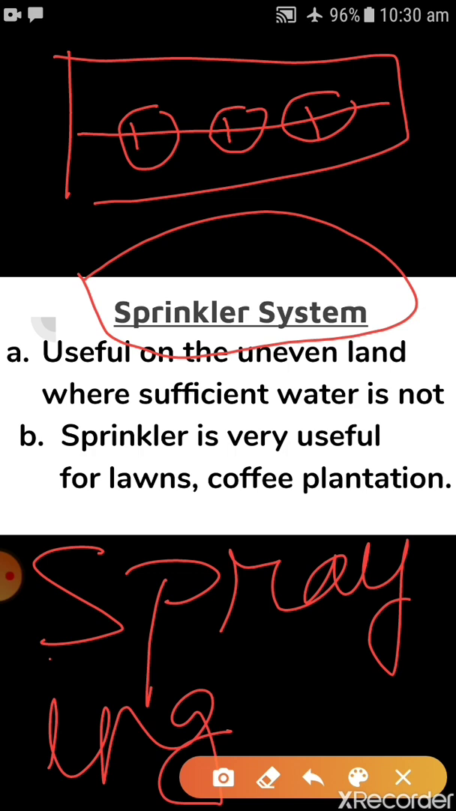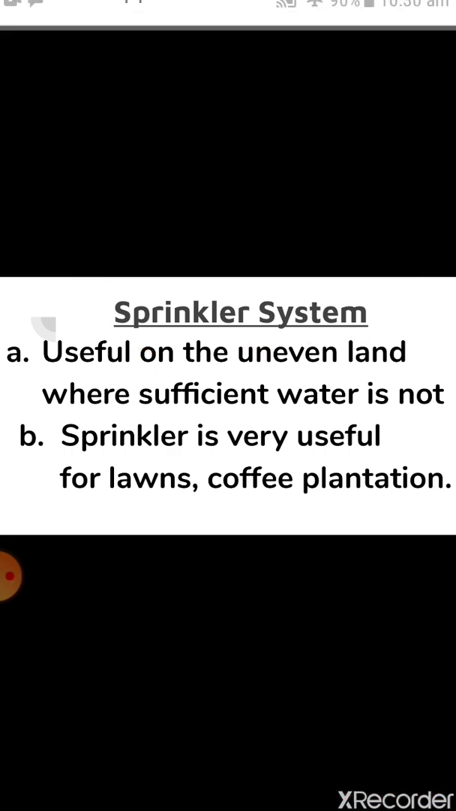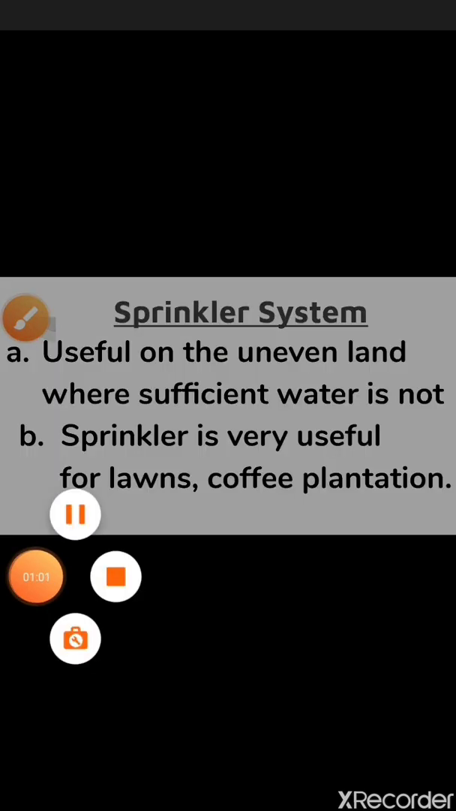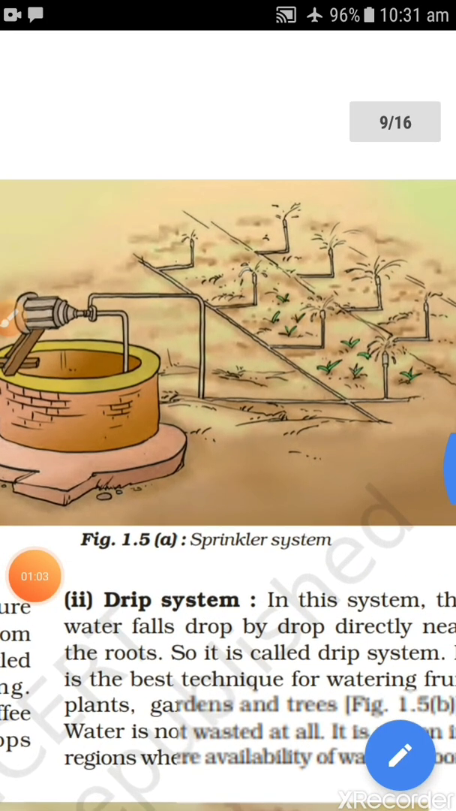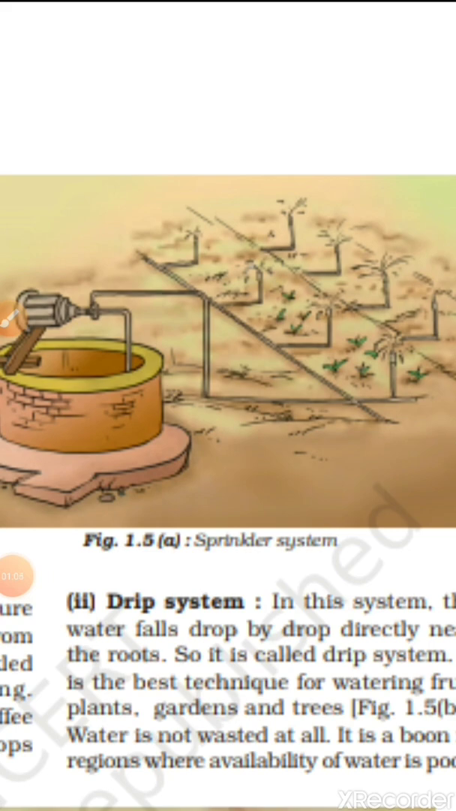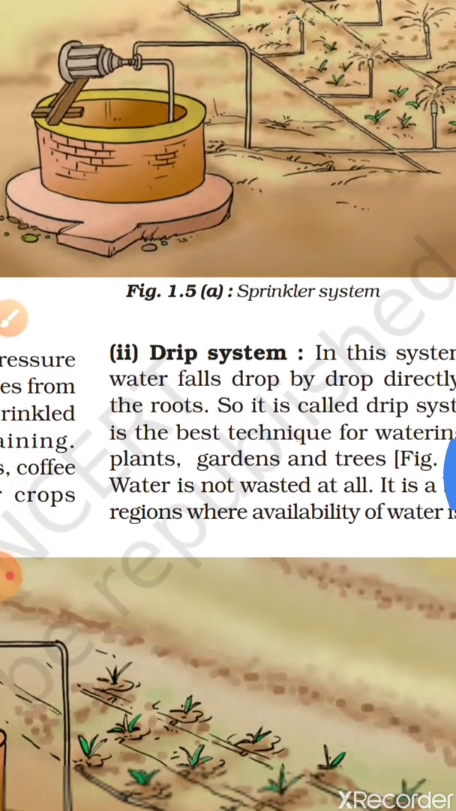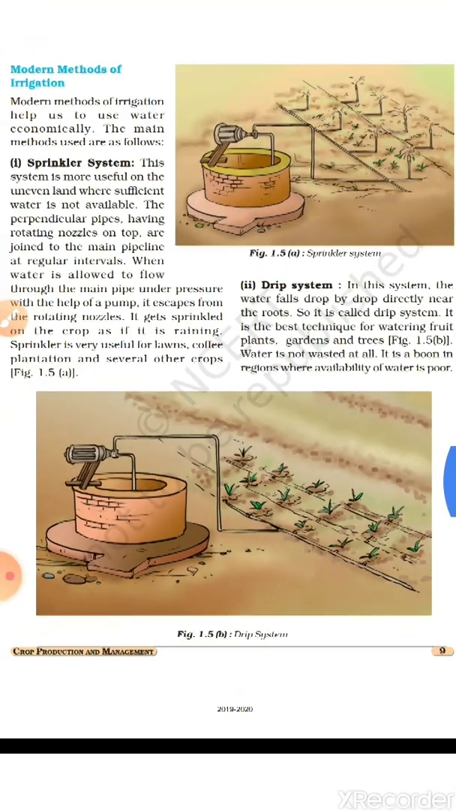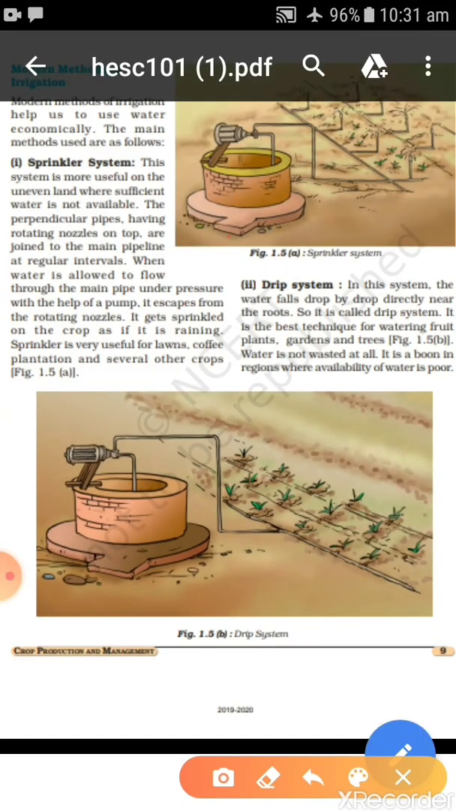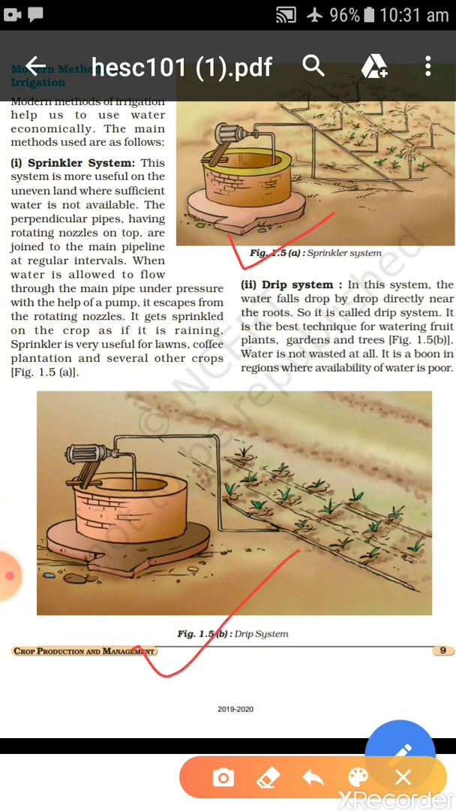I will show you a picture of the sprinkler system from your NCERT book, children. Let's see what kind of picture we have in that. See, I hope you are able to see. This picture is the sprinkler system, and this picture is the drip system. This is the sprinkler one and this is your drip system. I know both look similar, children, but there is a huge difference between the sprinkler system and the drip system.